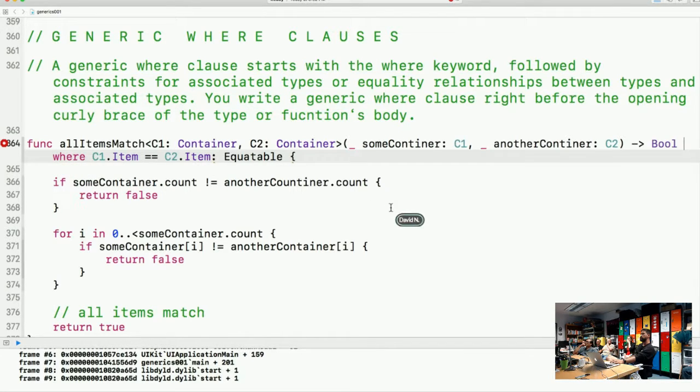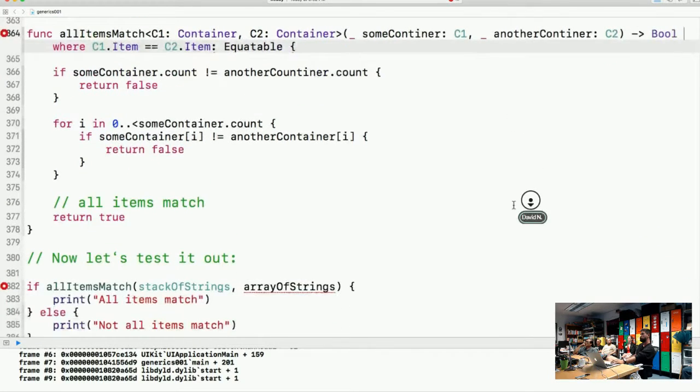So does anyone have any guesses on what this specifies? It allows you to specify different types for C1 and C2 as long as their type alias items are the same. Yes. Does everyone get that, or does anyone want to pause on that and discuss it for a bit? Okay, I'm going to keep going.